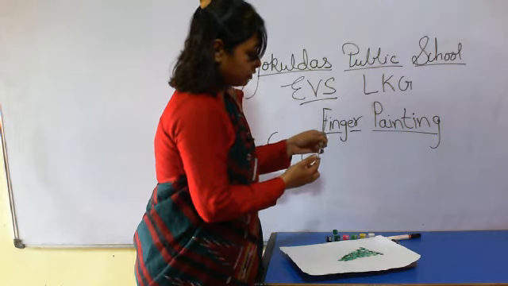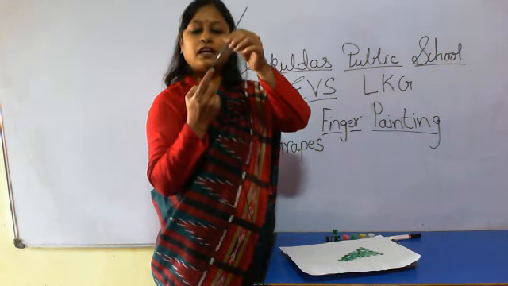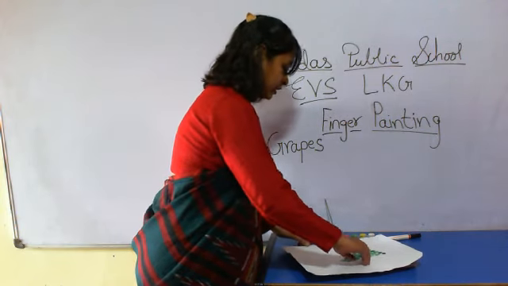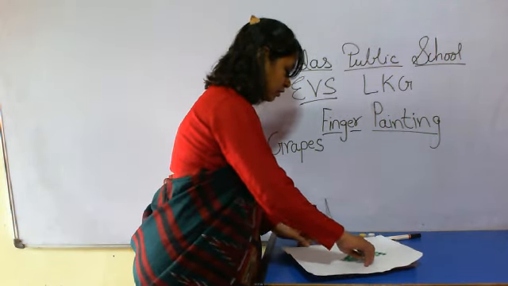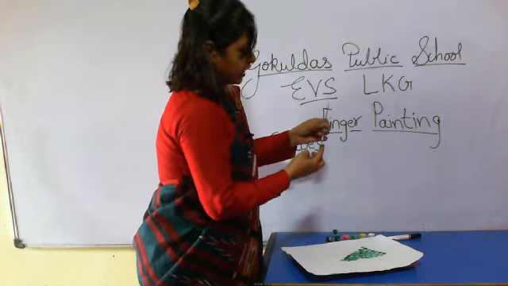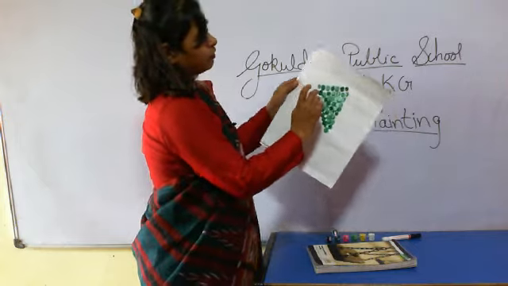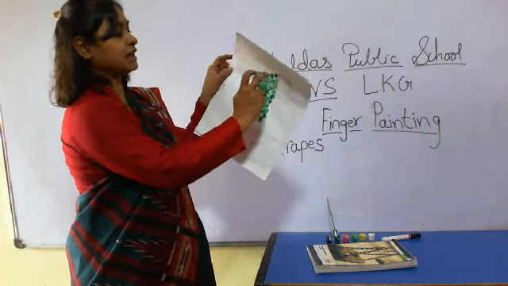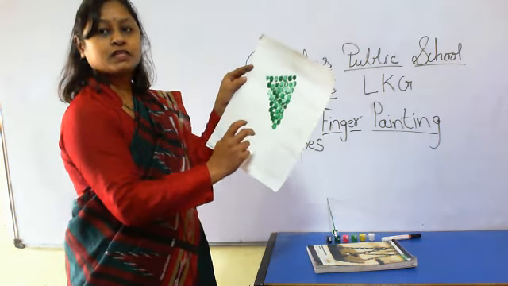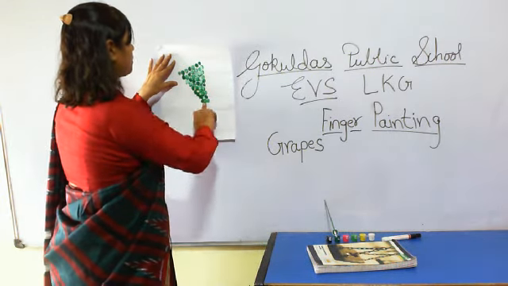So you have to color your finger like this. With the help of a brush, you have to color your finger and paste it on the paper. You have to paste according to line to line. First line, then second line, then third line, fourth line. According to this you have to paste on the paper, and after that at the end you have to paste one of the